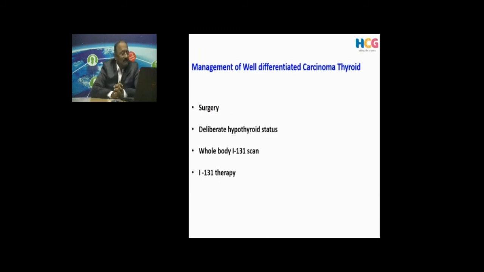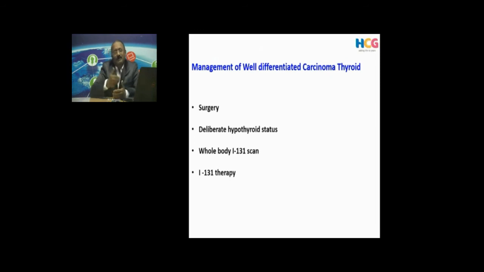So that is what I have briefly told about thyrotoxicosis. Now let us see how we come across and manage thyroid cancer. This is one of the commonest endocrinological malignancies you will come across in your day-to-day practice, because you will definitely see one or the other patient with a thyroid nodule, a palpable nodule. You need a high index of suspicion to rule out malignancy in these patients.